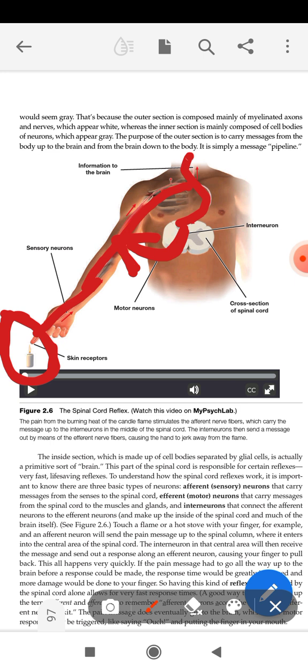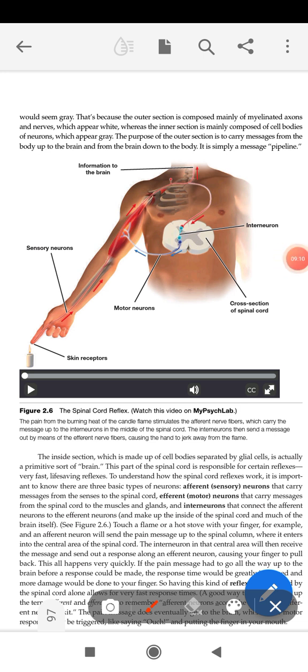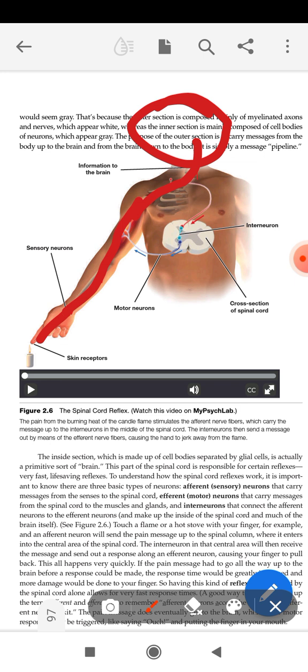What will happen if this spinal cord first sends this signal to the brain, and then the brain works as per its decision? Let us assume, for example, that from the sensory neurons present in your hand, this signal goes directly to your brain. Now it's a tendency of the brain to think about everything.